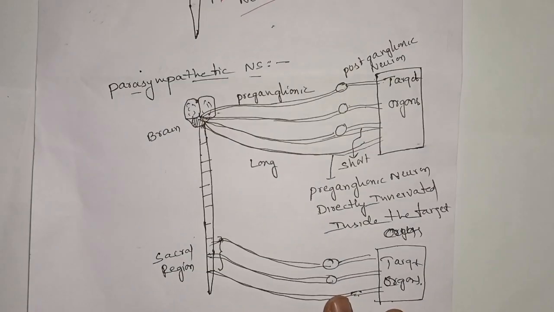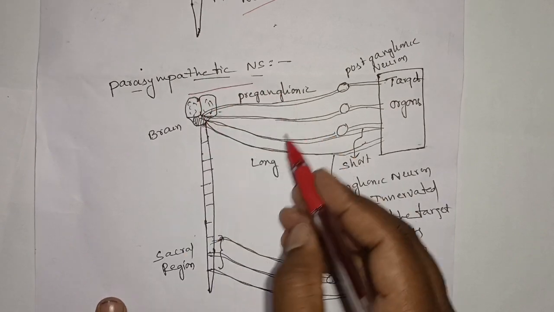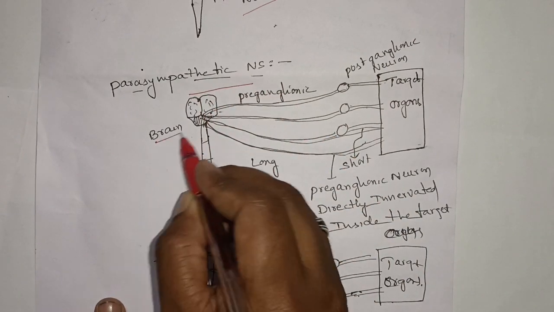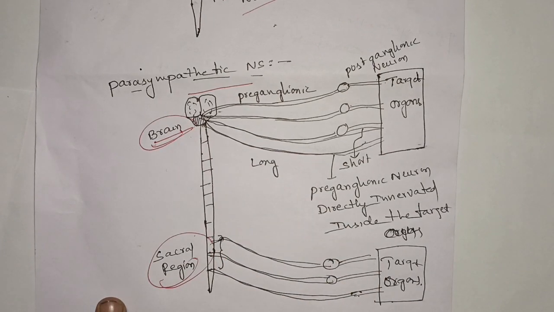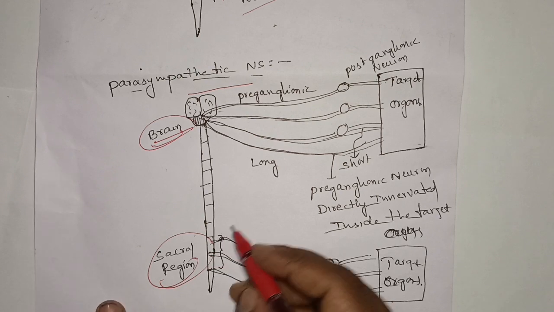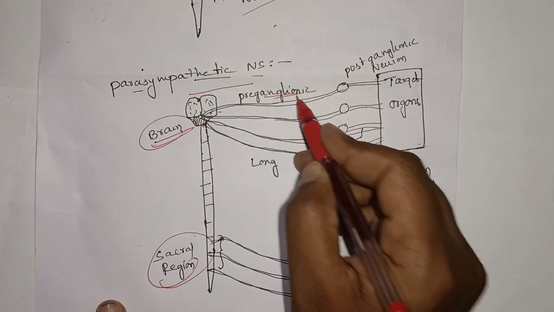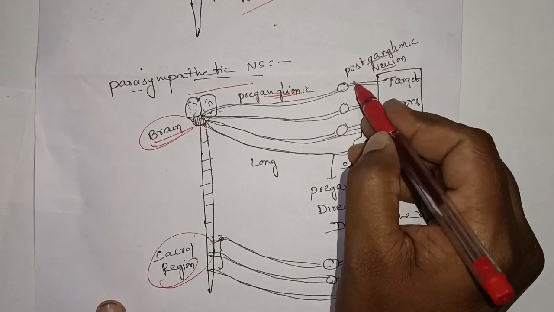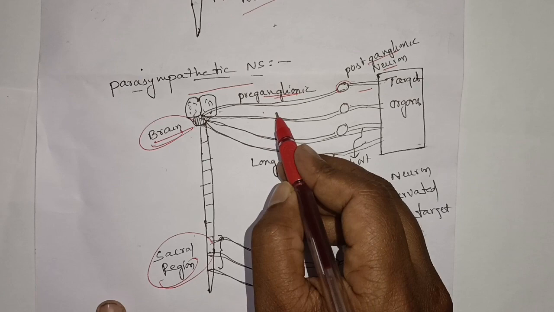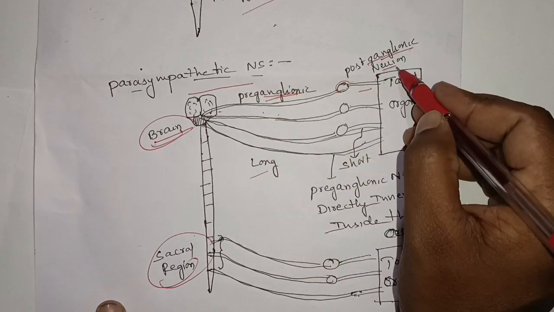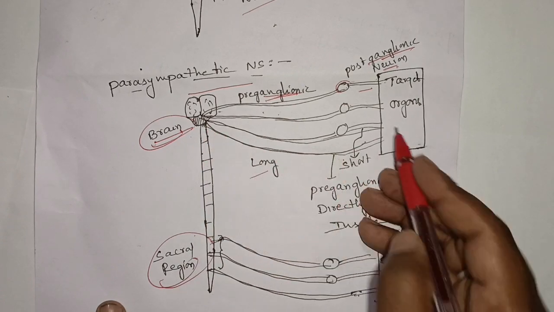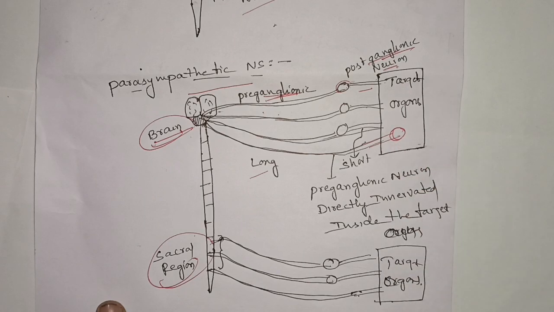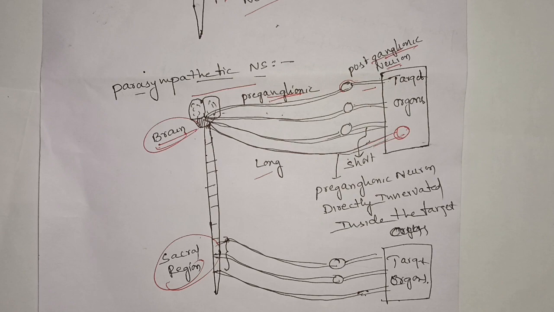Then the parasympathetic nerve fibers. Here the parasympathetic nerve fibers originate from the brain and the sacral region. Here the preganglionic neuron is long and the postganglionic neuron is short. Means the presynaptic neuron is long and the postsynaptic neuron is short. And sometimes the preganglionic neuron ends directly in the targeted organ. This is about parasympathetic nerve fibers.